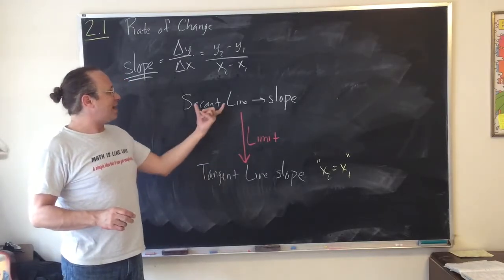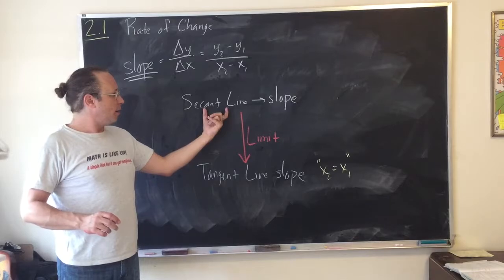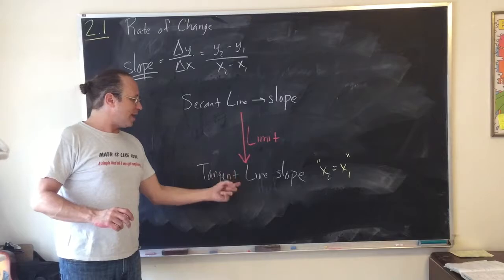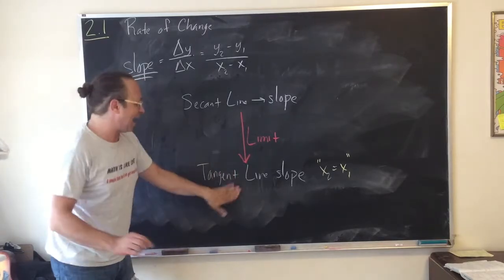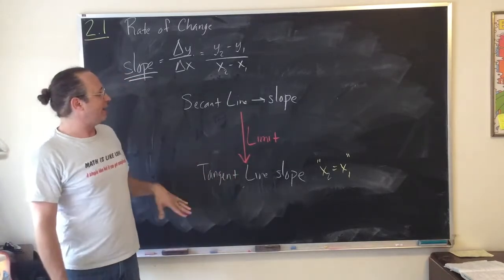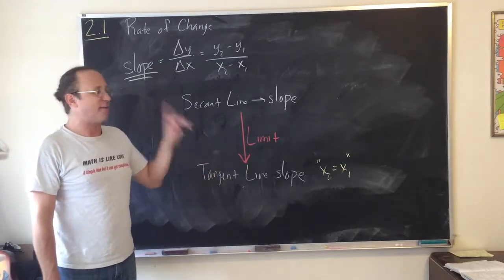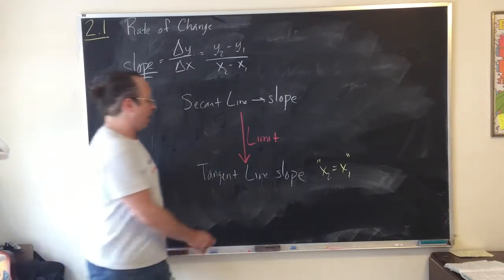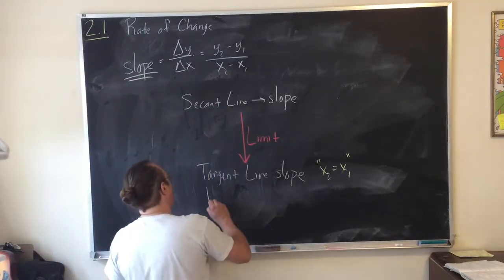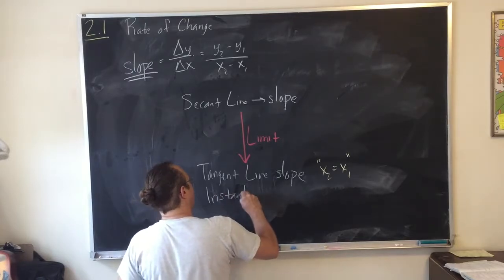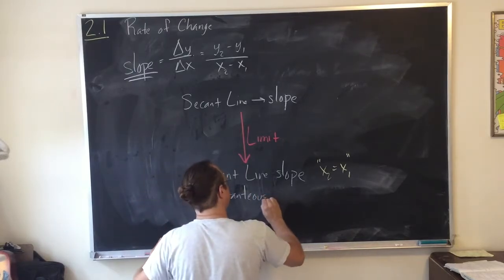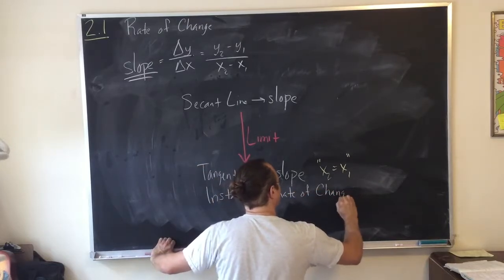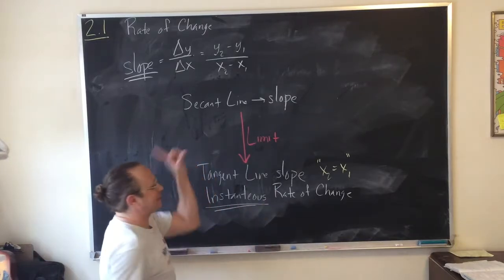But the idea is that basically we're going to connect 2 points together, then 2 points that are closer together, and eventually we're going to end up connecting the point with the exact same point on top of itself, and you're going to get the slope of the line that hits the graph at just that 1 point. And that will be the idea of what is called the tangent line slope, or what is sometimes called the instantaneous rate of change. Instantaneous meaning it's happening at 1 point.